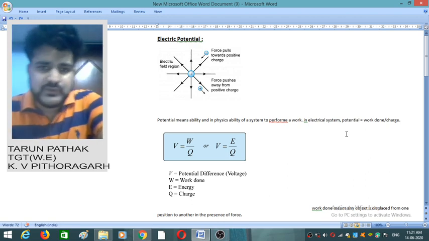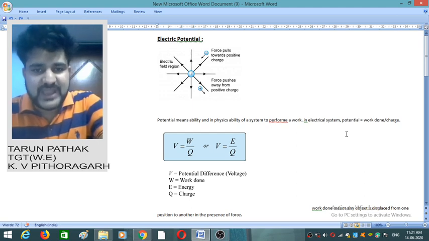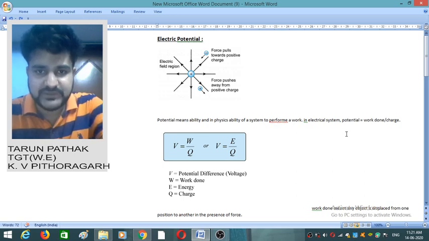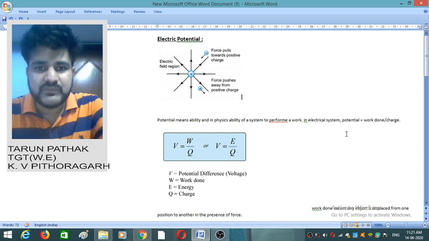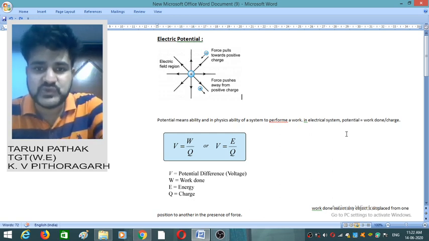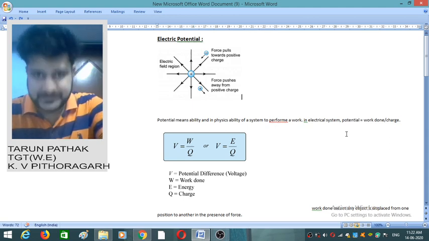Okay, now you just understand, suppose we have one stone that has been kept on a ground and we have to lift it. So whenever we lift it, we perform some work against the gravitational force, and this work is stored in that stone in the form of potential energy.